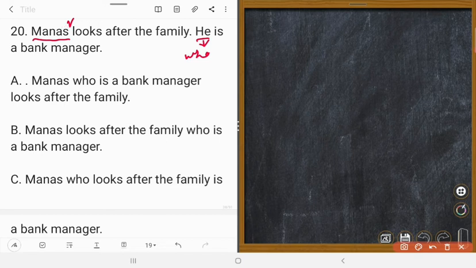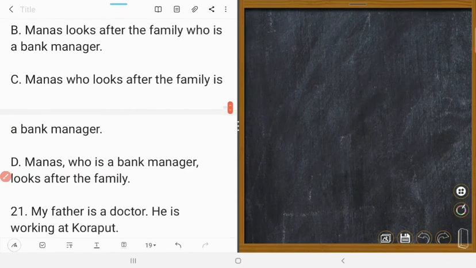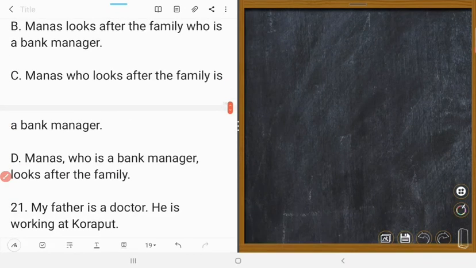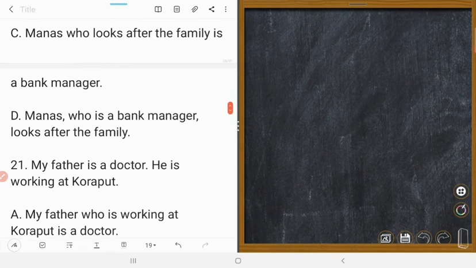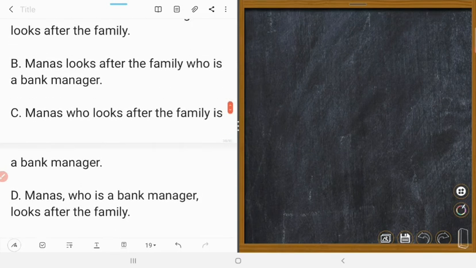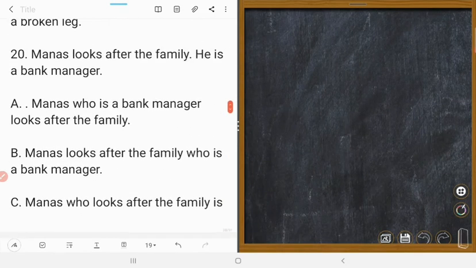Wait just one minute. Let's see. Manasa, who is a bank manager, looks after the family. In A, the commas are not given, because it is a non-defining clause.